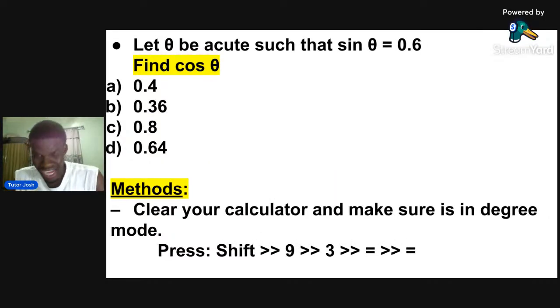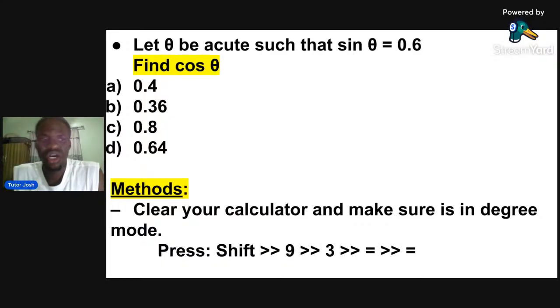I want you to tell me the answer to this question in the comment section. Let's just use 60 seconds of our time, or if possible 30 seconds of our time to solve this question. 30 seconds, because I want us to work with speed in the exam. So please, what is the answer to this question?